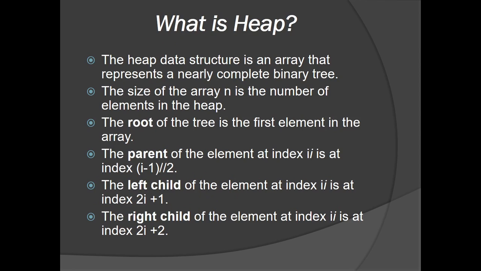So before moving towards that, I will be discussing what is a heap. The heap data structure is an array that represents a nearly complete binary tree. The size of the array n is the number of elements in the heap. The root of the tree is the first element in the array. Taking an array of 1 till 10 values, the root of the tree would be the first element in the array, which is 1. Now, the parent of the element at index i is at index (i minus 1) divided by 2. The left child of the element at index i is at index 2i plus 1. The right child of the element at index i is at index 2i plus 2.